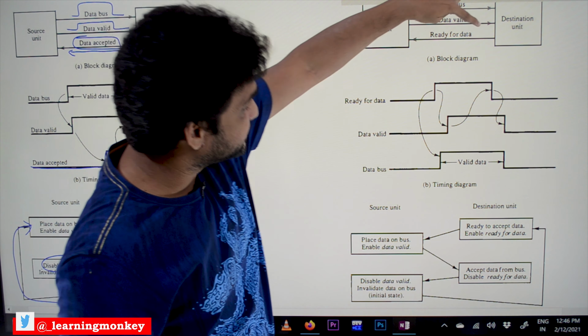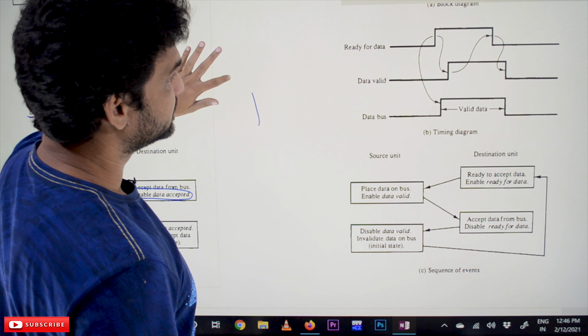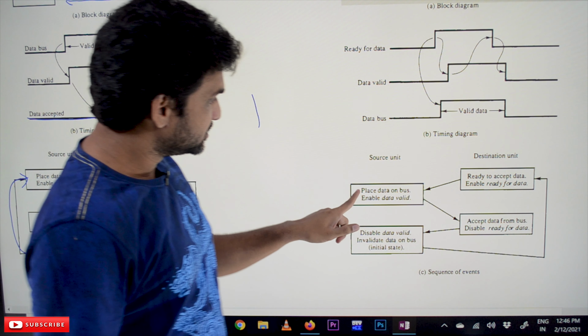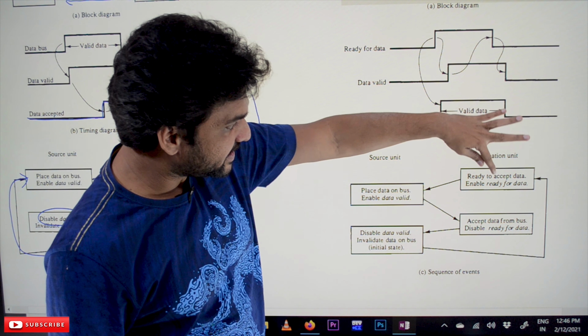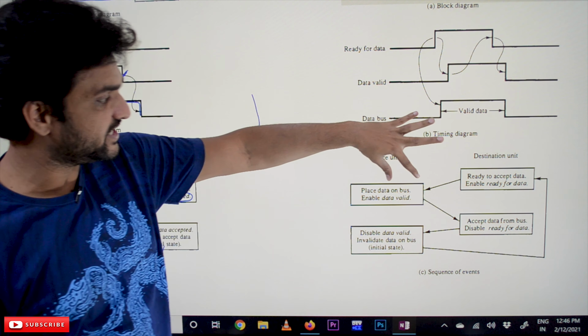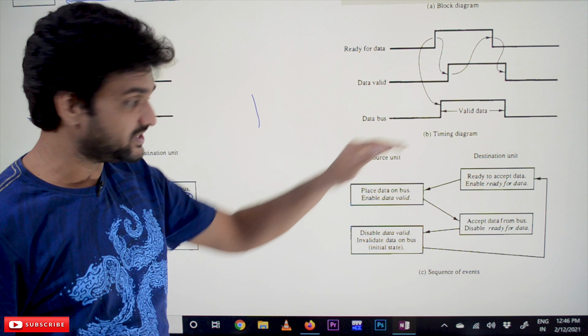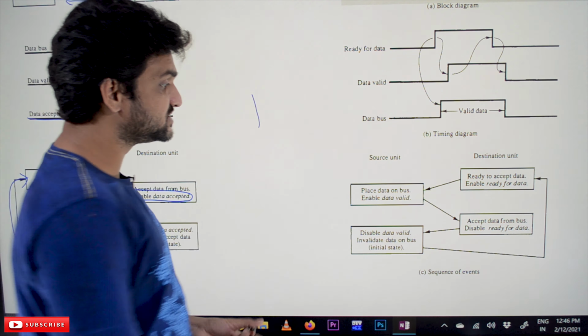The steps that are involved are these. Ready to accept the data, enable ready for data. After receiving that, place the data on the bus. The data will get placed on the bus by enabling the data valid. This concept we already know. Accept the data from the bus.